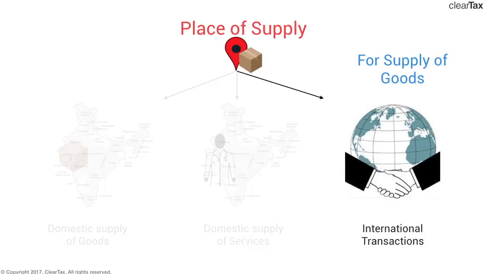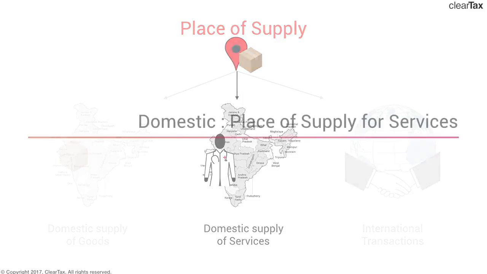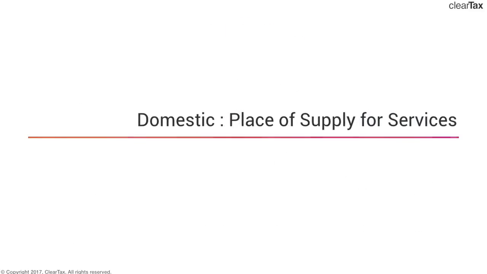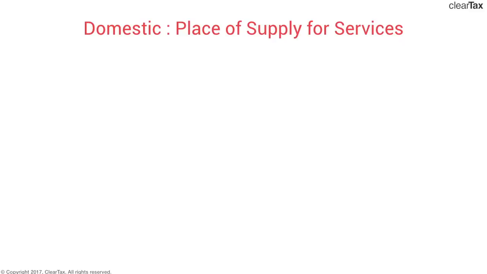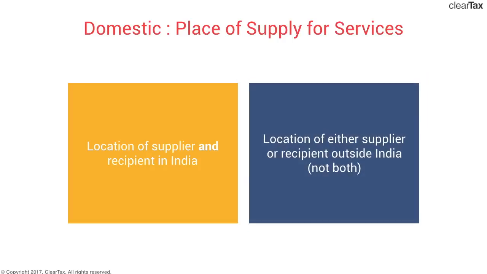In the previous videos relating to place of supply, we finished checking out the situation when supply of goods is involved. Now we are going to check out the situation for supply of services, starting with domestic supply of services. How do you know whether it's domestic or not? If the location of supplier and the recipient is in India, then it's treated as domestic. If location of either supplier or recipient is outside India, then one leg is international.